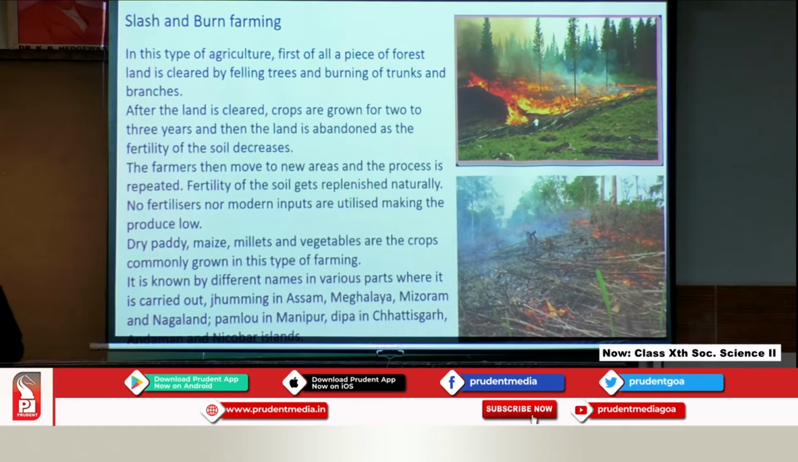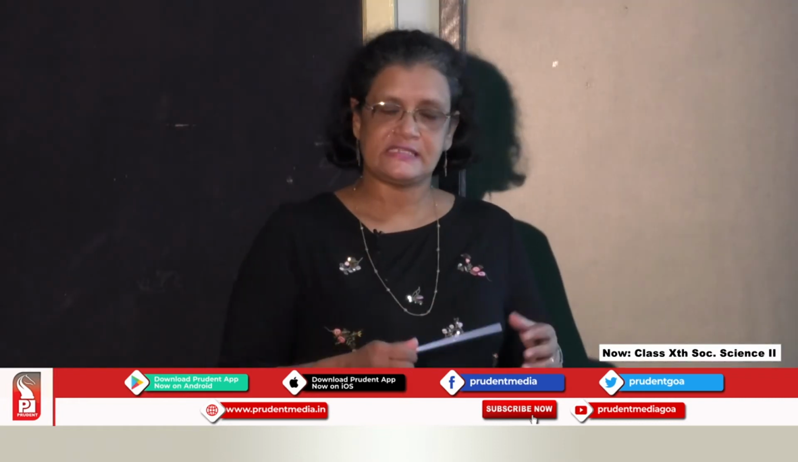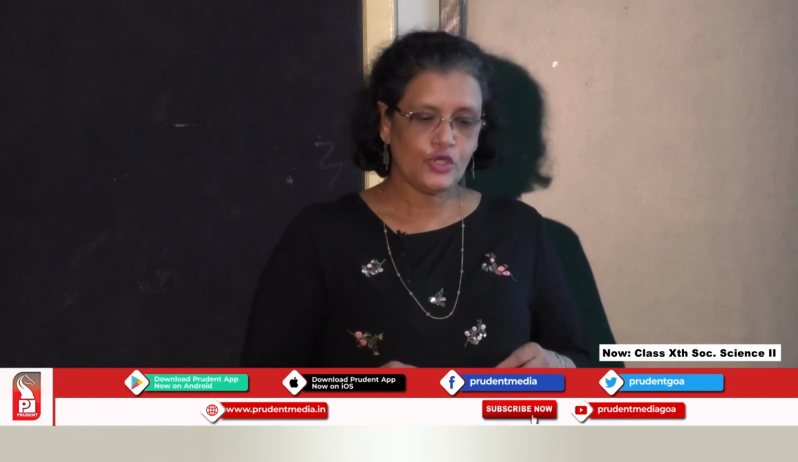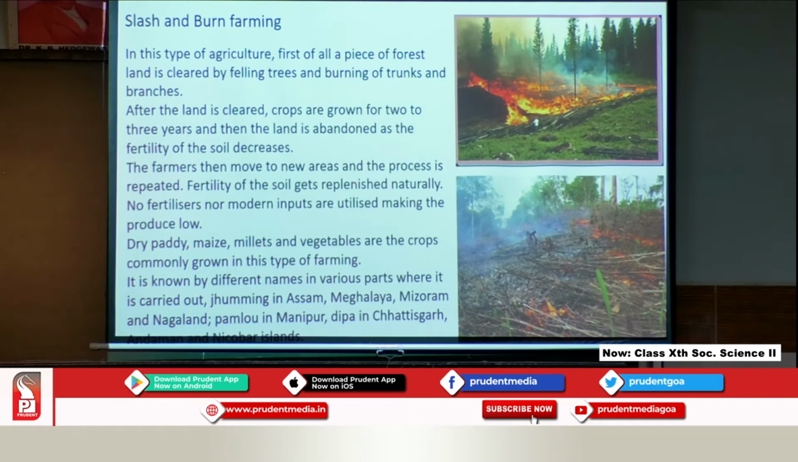What is grown in such places? You will see that they grow paddy, which does not require much water. They grow maize, millets and vegetable crops in order to sustain their families. Now it is known by different names in various parts of the country. It is known as Jhuming in Assam, Meghalaya, Mizoram and Nagaland. If you see, all these 4 states belong to the northeast Indian states.